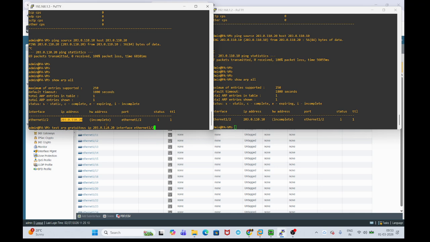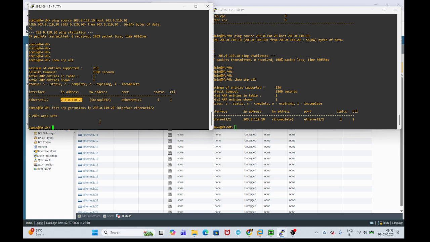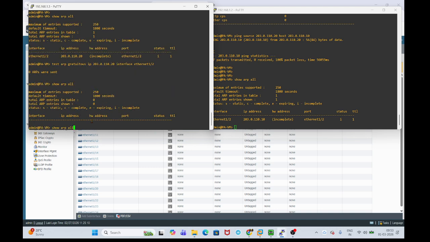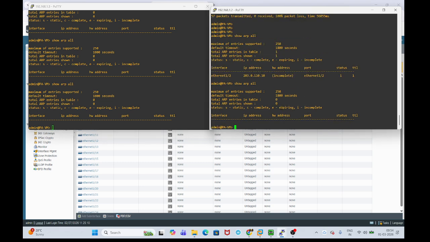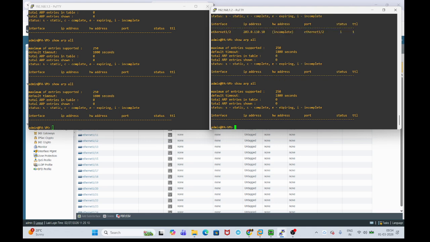You can initiate the gratuitous ARP from here. But there are zero ARPs sent, and if I verify with show arp, there is no ARP now. So the ARP was deleted.